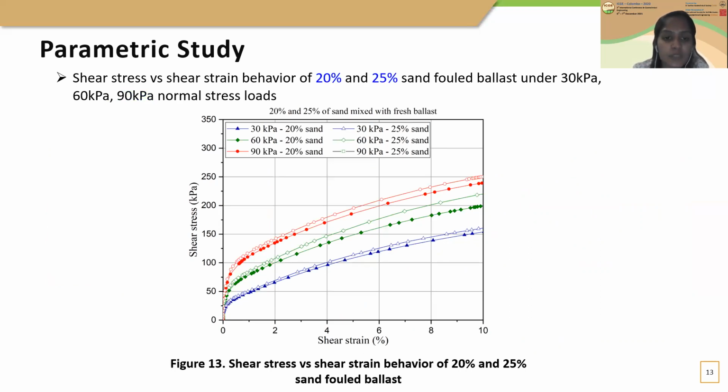Another parametric study was done by changing the fines percentage by observing the experimental and numerical results of the sand-fouled ballast with 10% and 15% weight sand. Then the material properties were determined for fouled ballast with 20% and 25% sand weight. Young's modulus was increased. The shear stress strain behavior was obtained under vertical pressures of 30 kilopascal, 60 kilopascal, and 90 kilopascal. It is shown in the figure. It is observed that when the fines percentage is increased, shear strength is also increased.